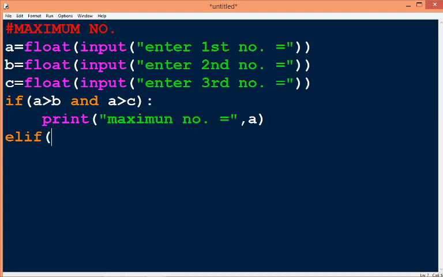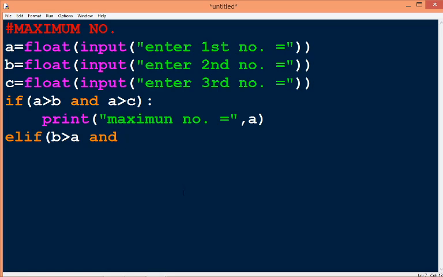You must always remember that if you want to check another condition, then you have to write this elif statement, not if. In the elif statement you have to write condition number 2, that is B. If B greater than A, and is a logical operator, and the greater than sign that we are using here is a relational operator.